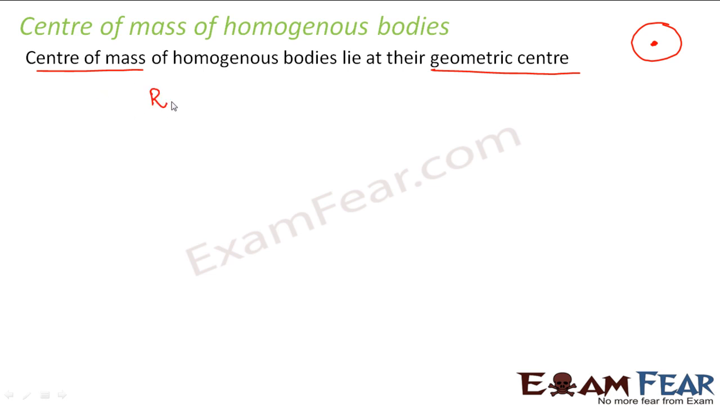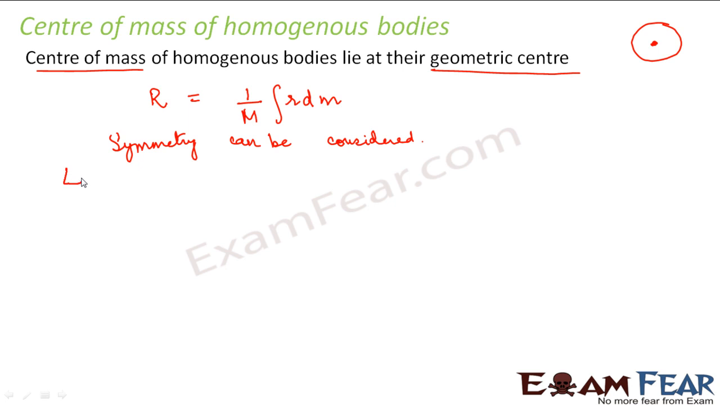From our previous slide, we saw that the position vector of the center of mass is given by 1 by m integration of r dm for continuous distribution of mass. Right? Now, if the distribution is homogeneous, symmetry can be considered, because everywhere the mass is distributed uniformly. It is not that on this side there is too much mass concentrated and on this side lesser mass is concentrated. So we can consider the symmetry. So let us assume that the center of mass is at the origin.